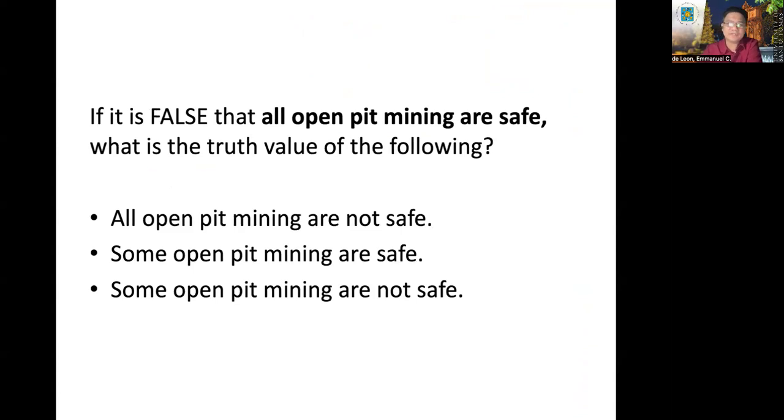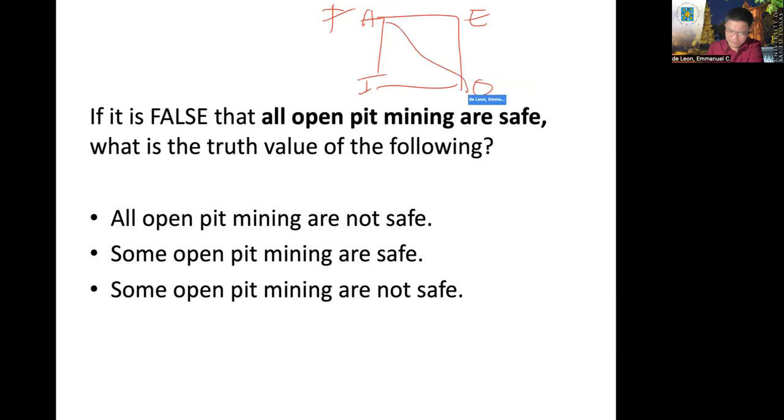If it is false that all open pit mining are safe, of course not. There is no safe open pit mining really, right? Okay? If it is false that all open pit mining are safe, what is the truth value of the following? All right? All open pit mining are safe. So, the given says the A is false. If the universal is false, can we derive the truth value of all the three propositions? The answer is no. Okay?